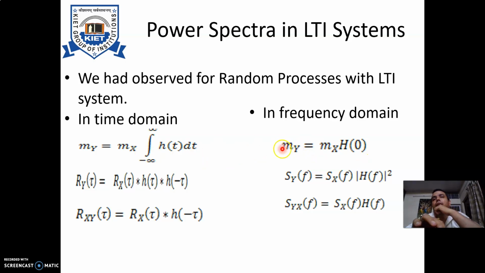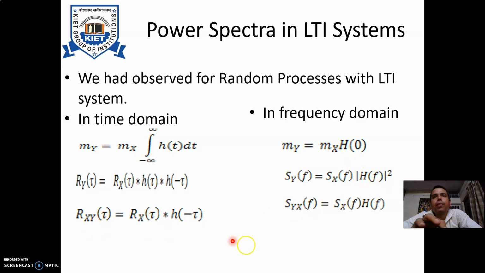So in the frequency domain, this my is equal to mx into h of 0. Similarly, the autocorrelation function of the output is related in the frequency domain in terms of power spectral density: the power spectral density of the output is equal to the power spectral density of the input multiplied by mod of HF square, and it shows that the power is independent of the phase of the system. So it is simply mod of HF square.